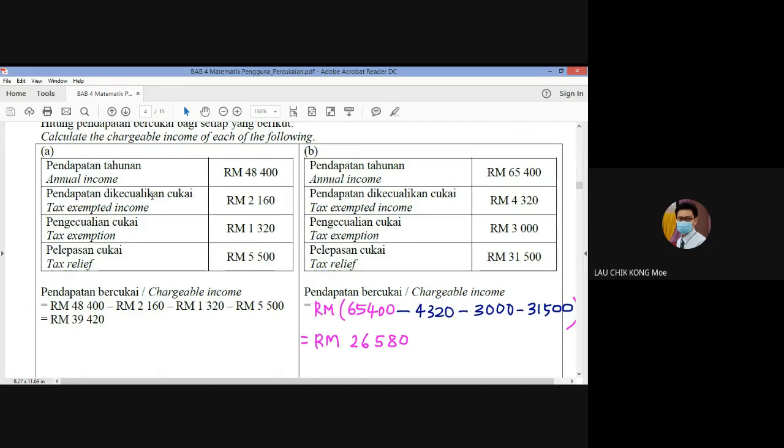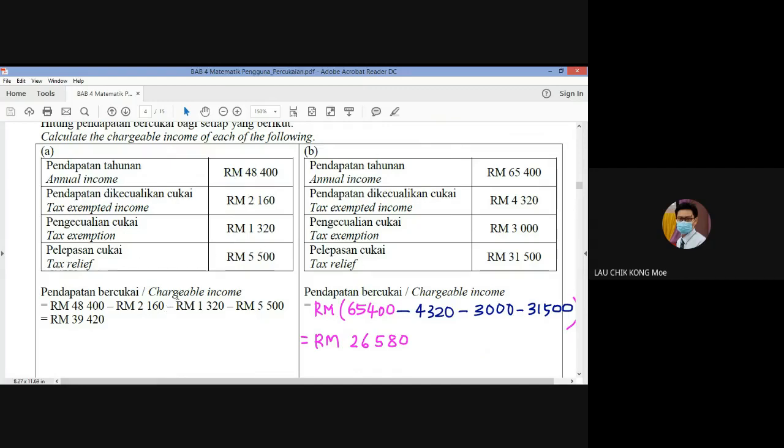Ada pendapatan tertentu dikecualikan daripada cukai. Contohnya allowance tertentu lah, terutamanya dalam sistem kerajaan penjawat awam. Okay, and then tax exemption pengecualian cukai 1,320 ringgit, and tax relief 5,500 ringgit. Maybe nanti kita akan tengok apa maksud tax relief dalam income tax, tapi ini contoh.